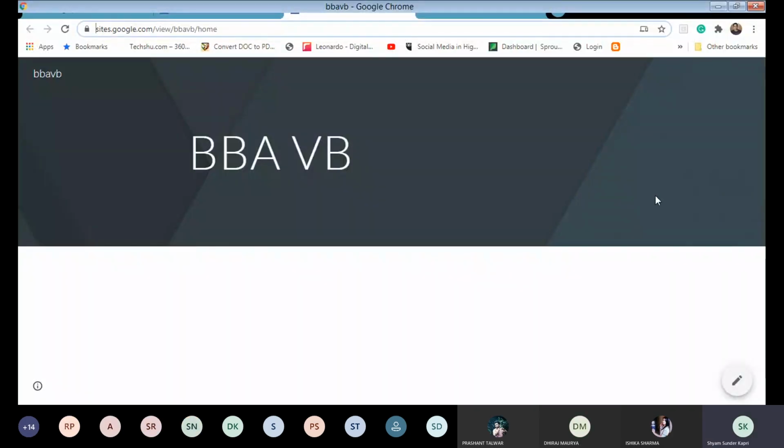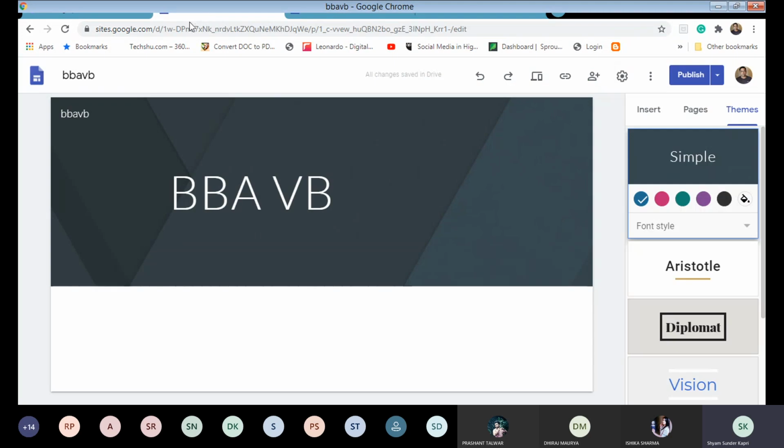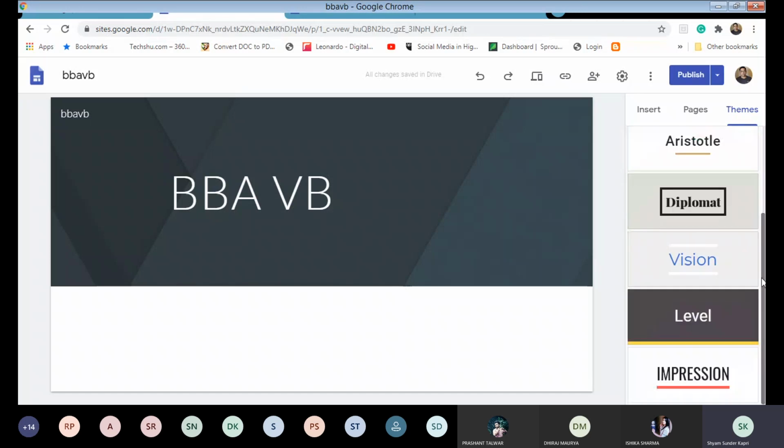So how can we start? Log into your Gmail ID, then enter sites.google.com, and you can start creating a website. This is basically the visible form, as a viewer visiting here. This will be your address, sites.google.com/view/VBA5B. This is the admin panel, and these are the different themes you can use.